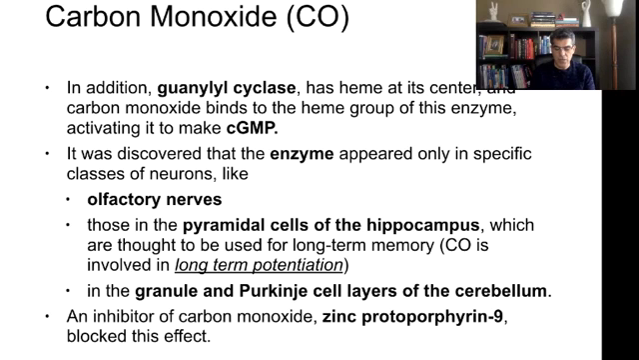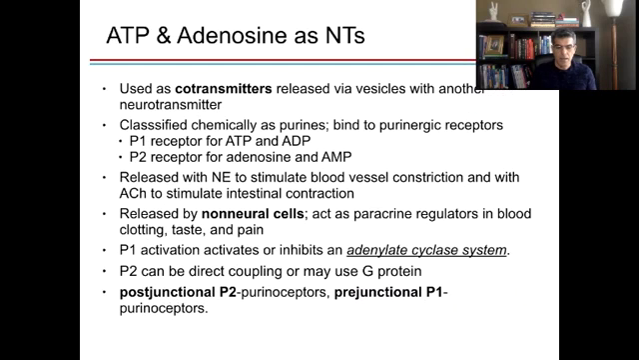As a last note, there is an inhibitor of carbon monoxide, and that's called zinc protoporphyrin 9. Zinc protoporphyrin 9 can block the effect of carbon monoxide. Let's move on to the next neurotransmitter, and that is ATP. As you know, ATP is adenosine triphosphate.